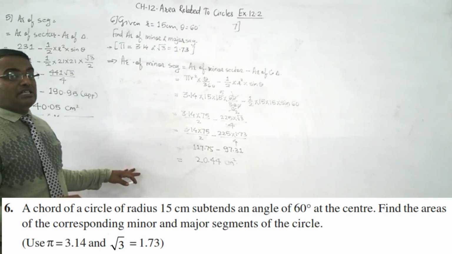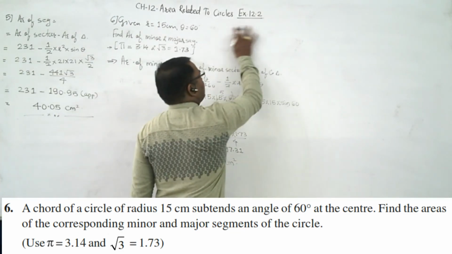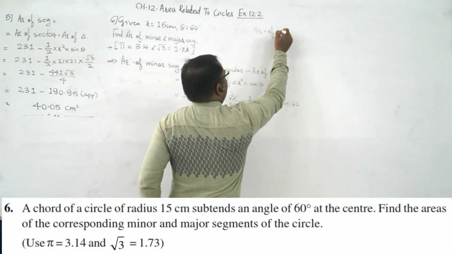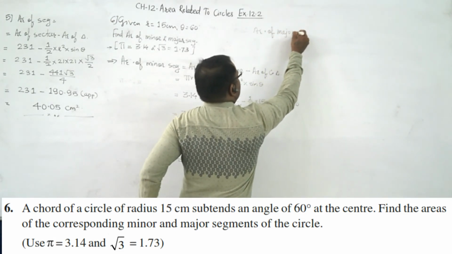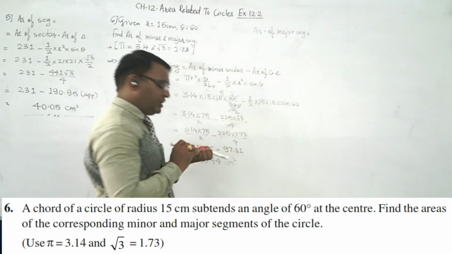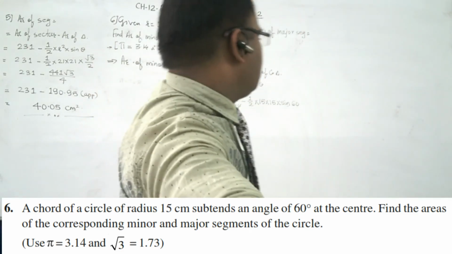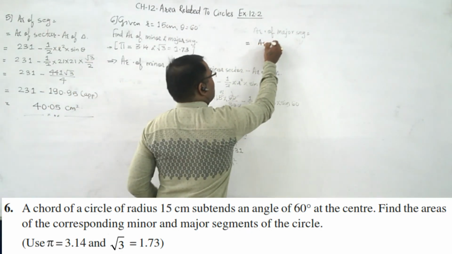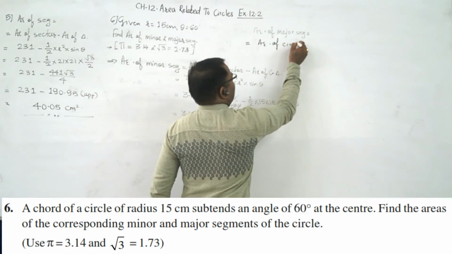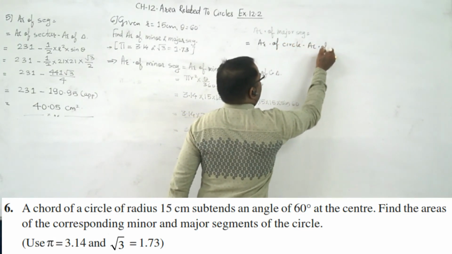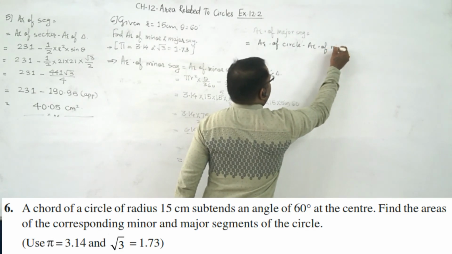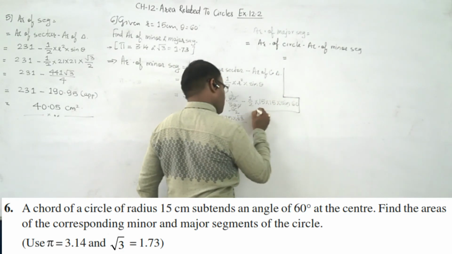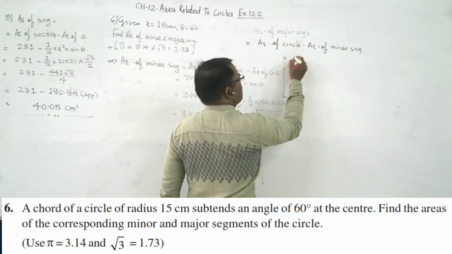Now area of the major segment. How can we do it? Therefore, the area of the major segment can be calculated as area of circle minus area of minor segment, which can be given as, okay, what is the area of the circle here?